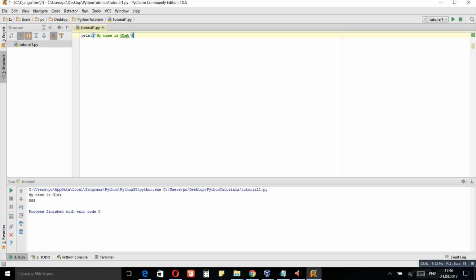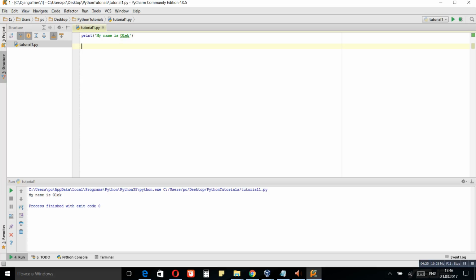and we can run this program by clicking run and run tutorial 1. By running this you can see the output, and the output is my name is Oleg. So basically the Python interpreter went on and interpreted the first line as it needs to output this string to your screen. That's what it did. That's easy.